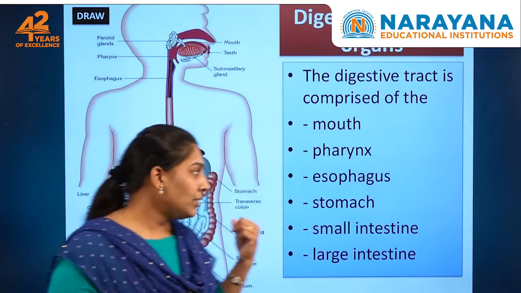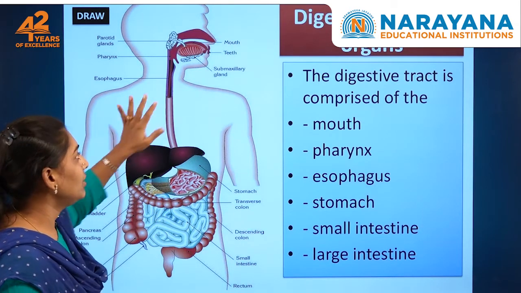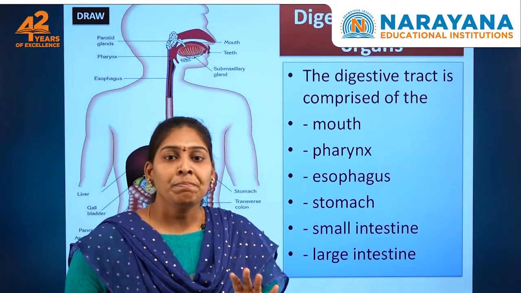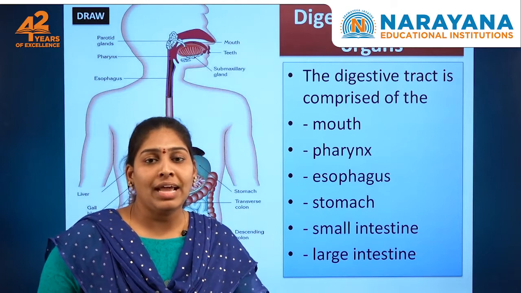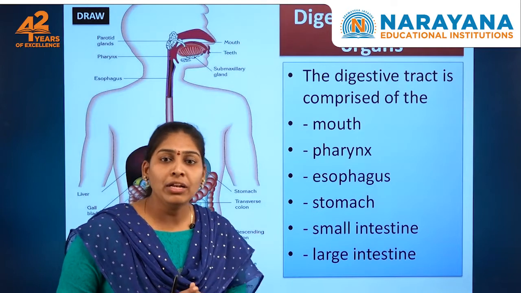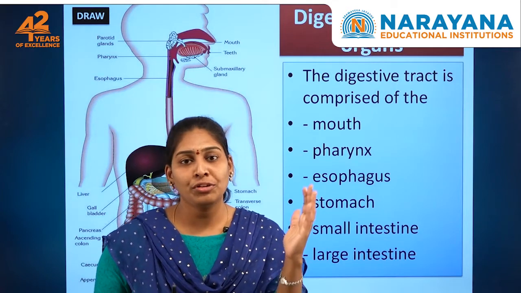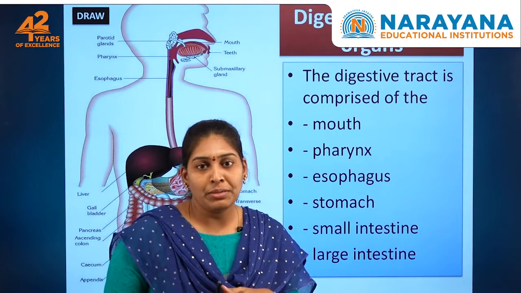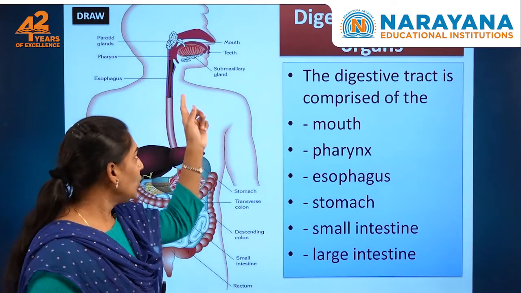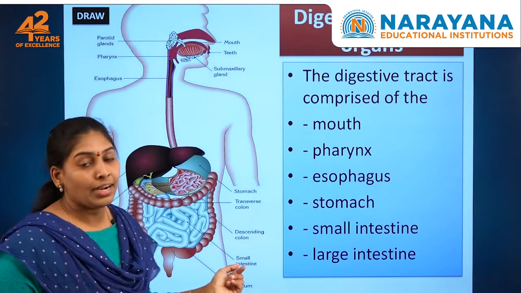The first part is the mouth, and the pharynx is the common part for the respiration and digestion processes. Another part is the epiglottis, a lid-like structure that directs food into the food pipe and air into the windpipe, so it acts as a traffic police. The esophagus is a long tube that connects to the stomach, then the small intestine and the large intestine.